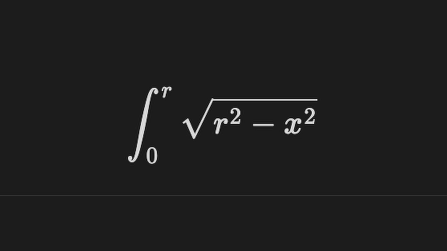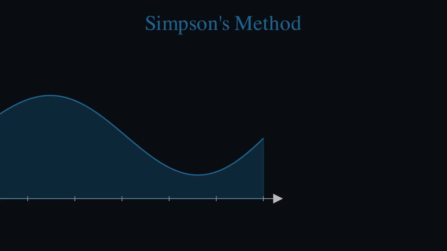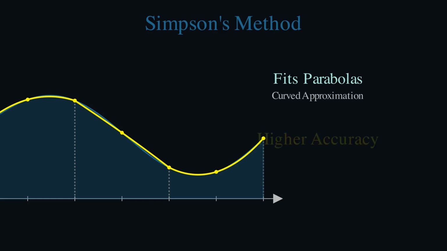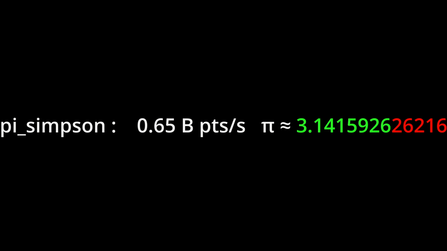But thankfully, we don't have to. We can use a numerical approximation. We divide the interval into evenly spaced segments and approximate the curve using parabolas. This is known as Simpson's method. Here I've written an implementation of pi Simpson's in C. Now upon running this, we find that in a single second, we got 7 digits of pi, which is pretty impressive.